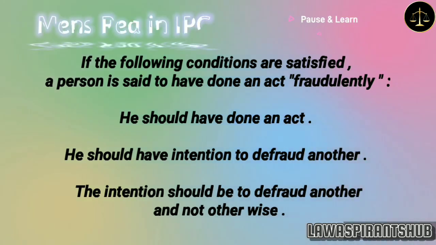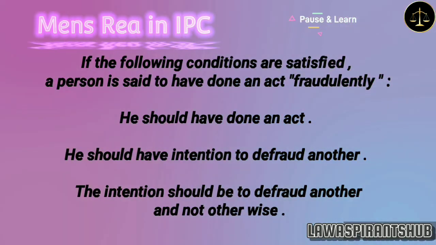If the following conditions are satisfied, a person is said to have done an act fraudulently. He should have done an act. He should have intention to defraud another. The intention should be to defraud another and not otherwise.